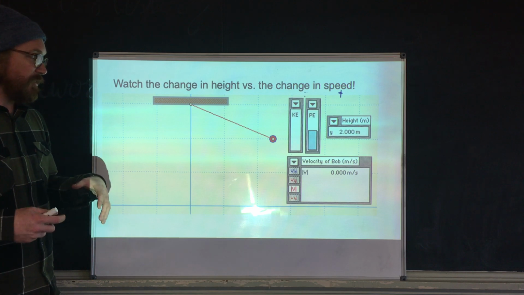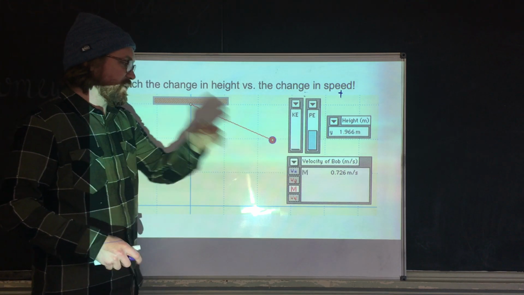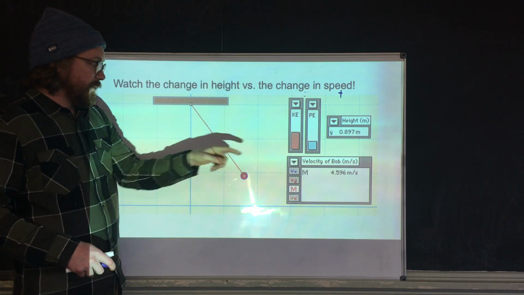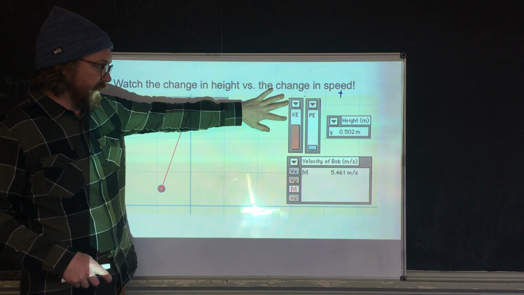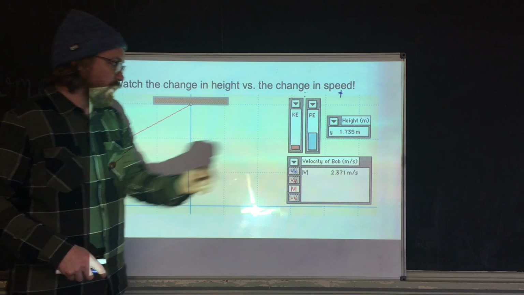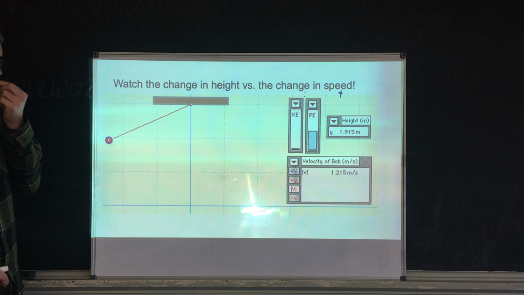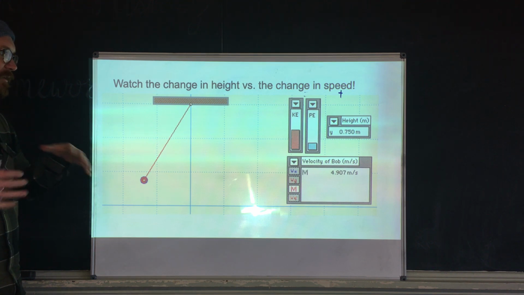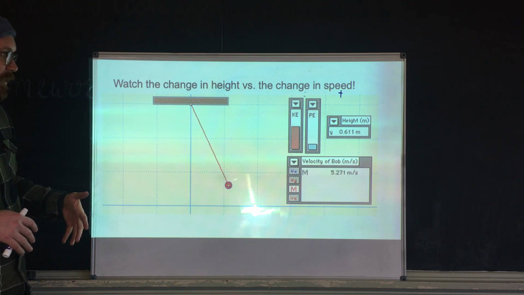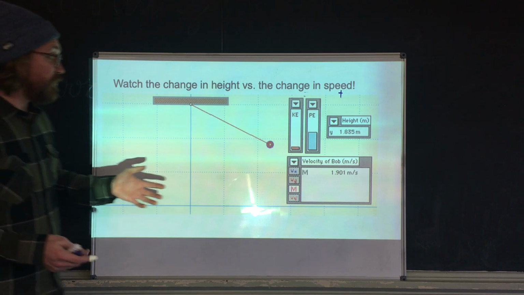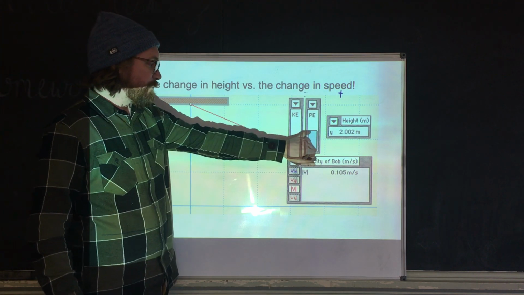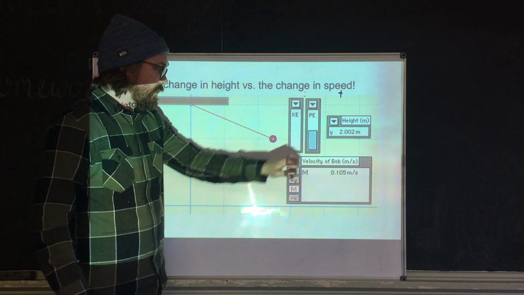Now the cool thing about this is that the total amount of energy doesn't change, right? Notice we get a total amount of kinetic energy, we get a total amount of potential energy, okay? And they go back and forth, all right? Which I think is super cool. So what you'll notice is when it's at the very top, its potential energy is the highest, and when it